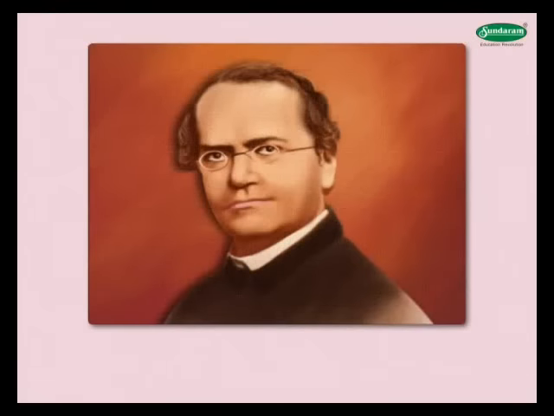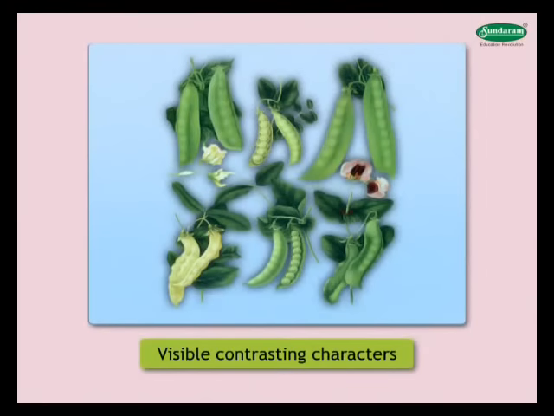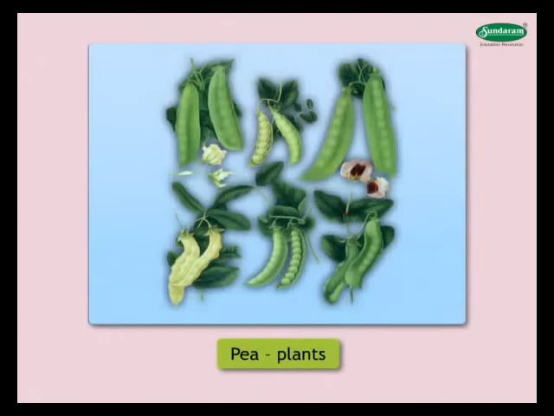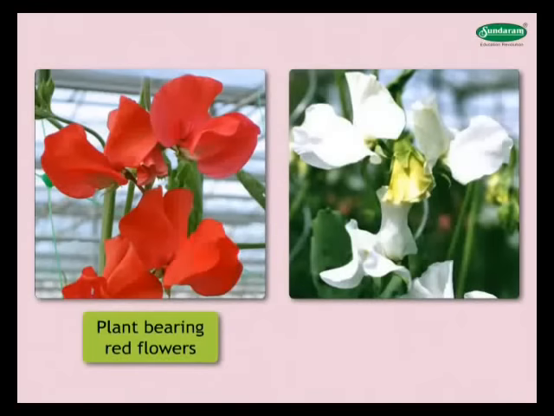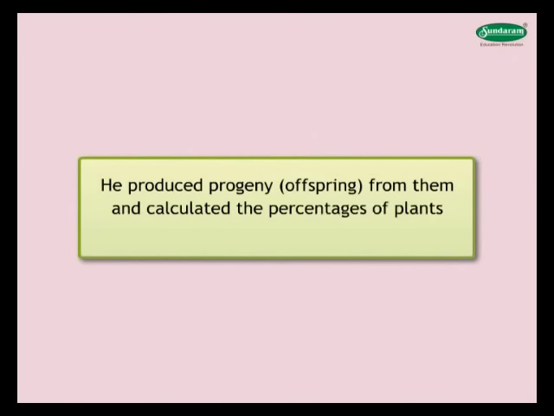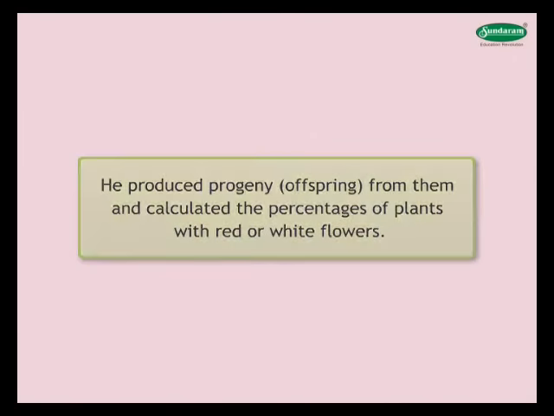Mendel's experiments were based on a number of visible contrasting characters of garden peas, Pisum sativum, like tall or short plants, red or white flowers, round or wrinkled seeds, axial or terminal position of flowers, green or yellow-colored pod, etc. Mendel chose pea plants with different characteristics, like plants bearing red flowers and plants bearing white flowers, for his experiments. He produced progeny, offspring, from them and calculated the percentages of plants with red or white flowers.